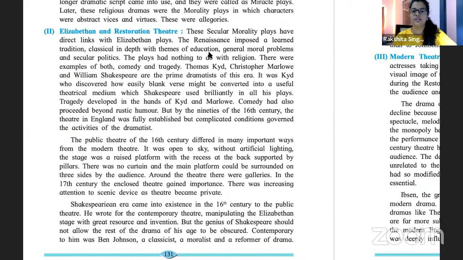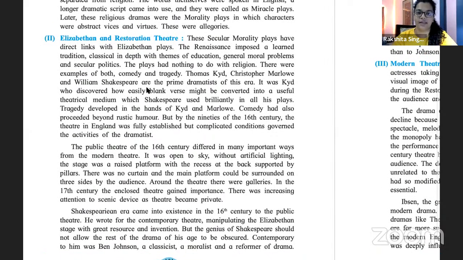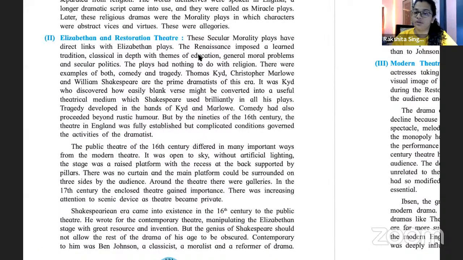All right, now let's go to this paragraph again. We are now starting with the Elizabethan and Restoration era. Whenever I pronounce this, pay attention to how I say it. This is Elizabethan, and Restoration. Restoration was the name of that era. Every era gets a name in literature. We don't need to get into that, but just know that this is what it is being called right now.